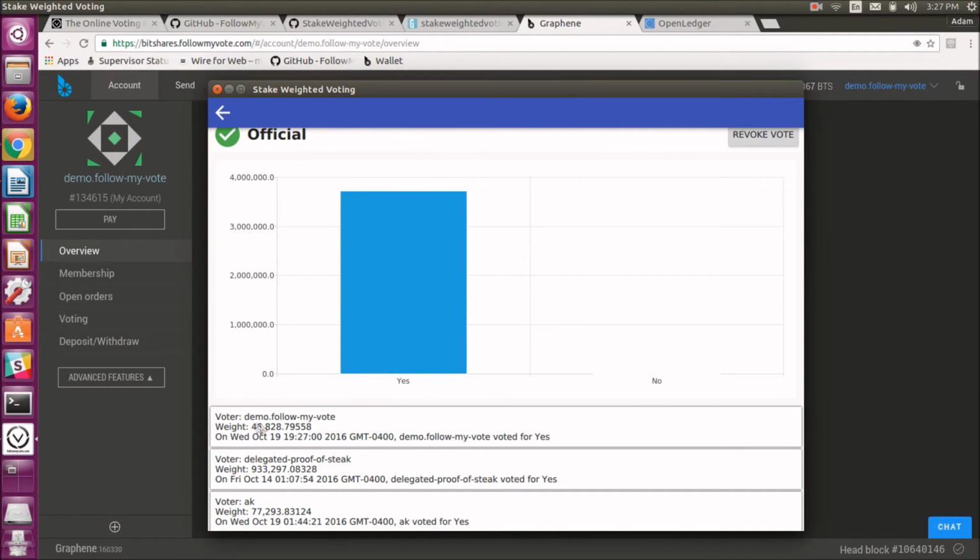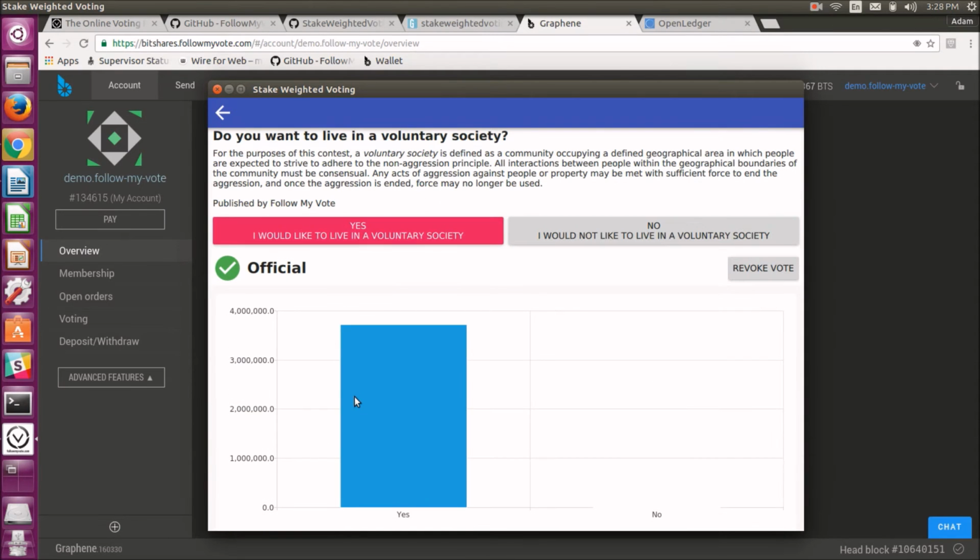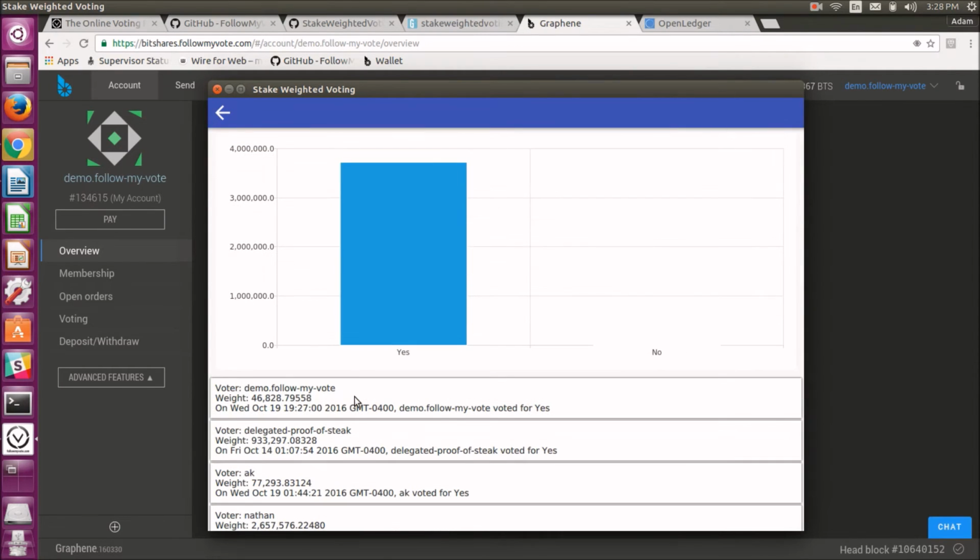And you can see in the contest, when my vote is stored, it is weighting my vote to the exact amount of BitShares that I have. So that's what we mean by stake-weighted voting. You can create a contest, and your vote, or everyone's vote, is weighted based on how many BitShares they own.